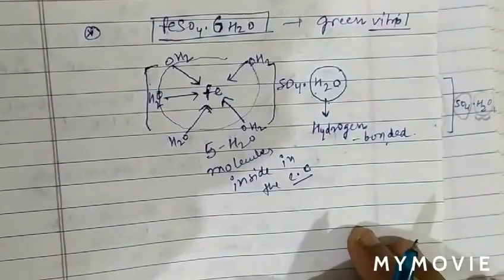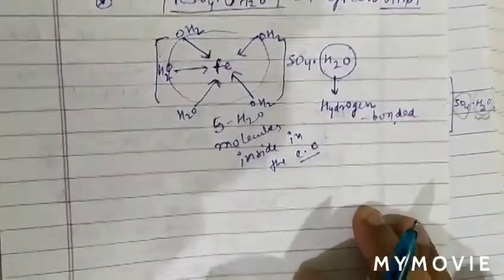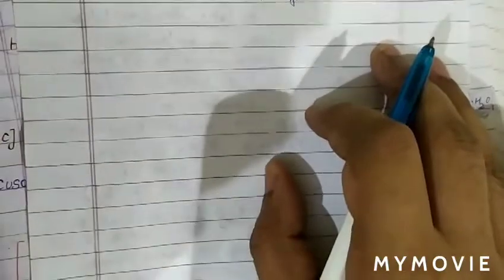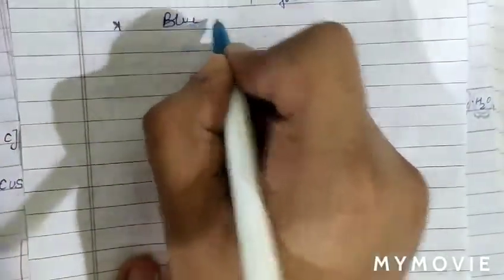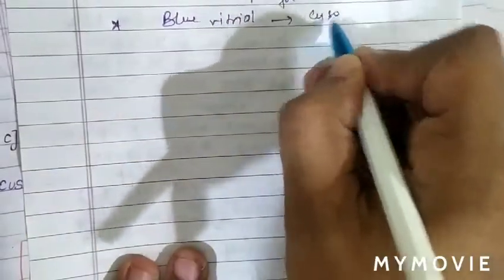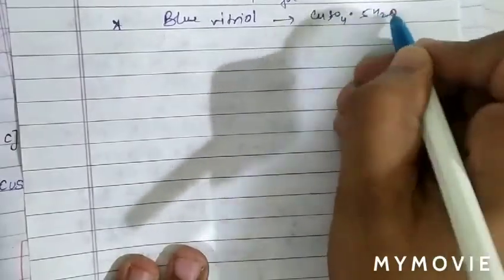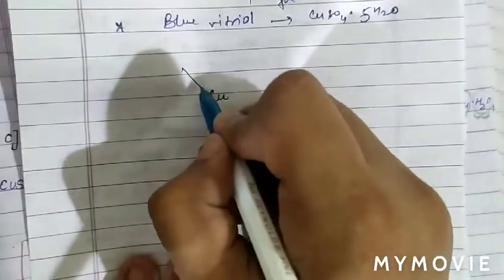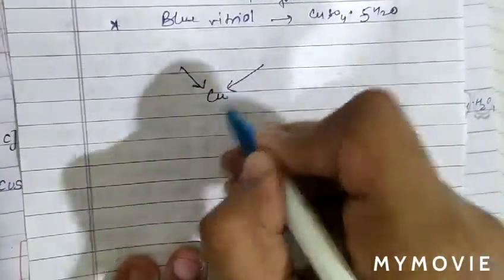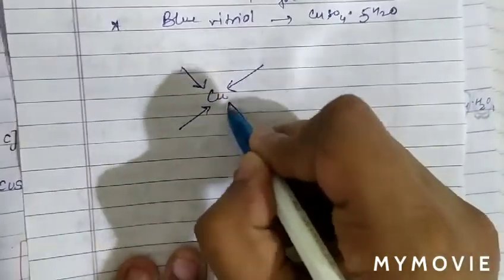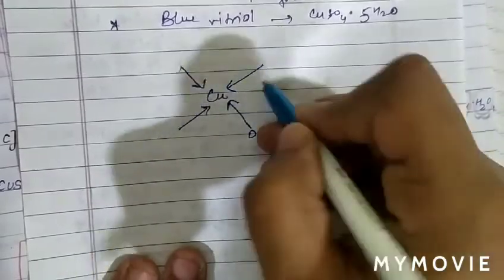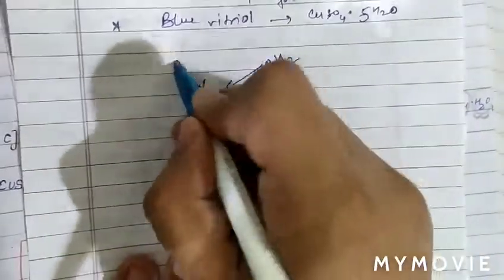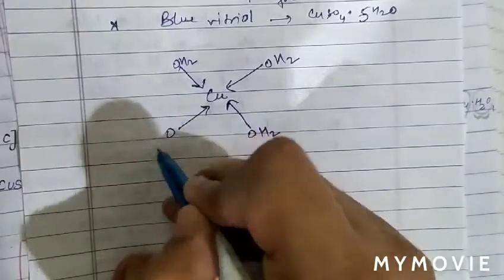In a similar way, we can also see the case of blue vitriol. We know the formula of blue vitriol is copper sulfate pentahydrate. Again in this case also, copper is linked with only 4 coordinate bonds inside the coordination complex. So 4 water molecules are inside the coordination complex and forming 4 coordinate bonds.